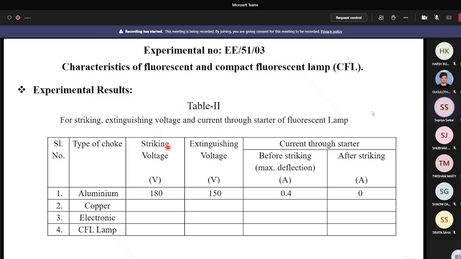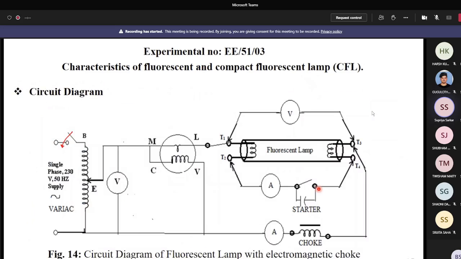180 volt is the striking voltage, 150 volt is the extinguishing voltage, and you have to note down the deflection of the ammeter that is connected in series with the starter. Slowly you increase the voltage, and you may get some deflection in this ammeter.